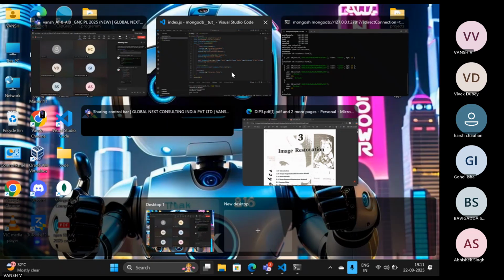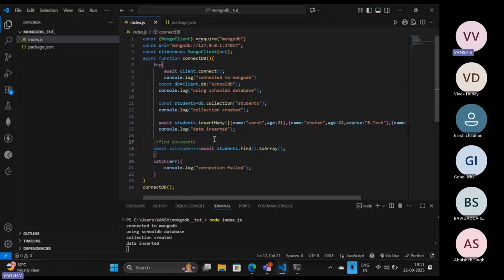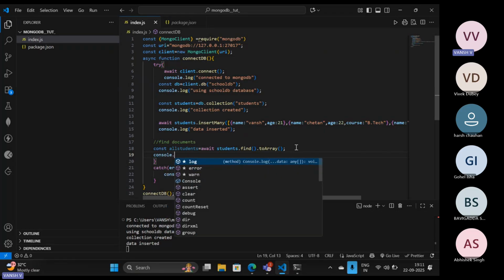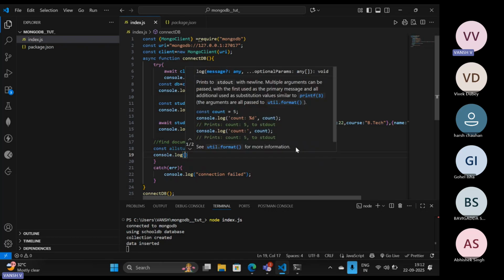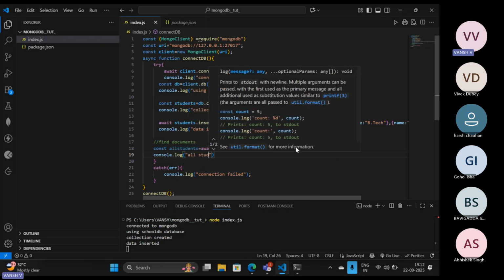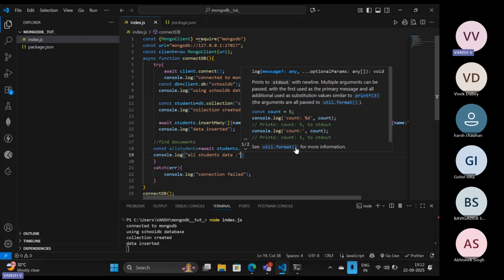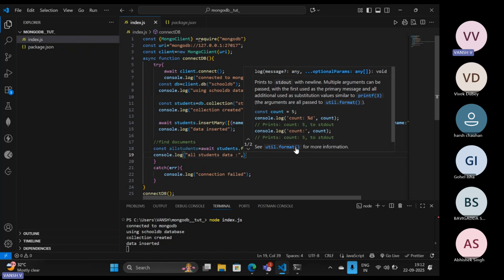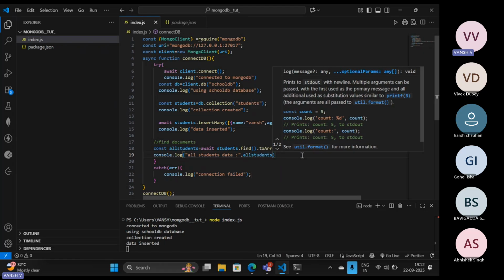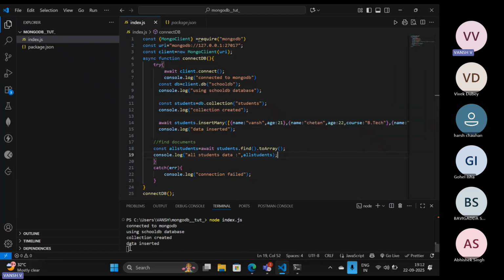Okay, so this is done. Now let's console log also that we have printed all the students over there. console.log, all students data, and then we provide this variable in which we have stored it, which is allStudents. Yes, like this we can do. Then just close this, clear the screen, and try to execute it.